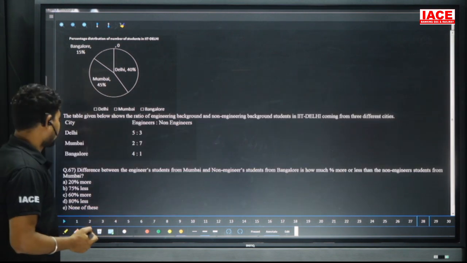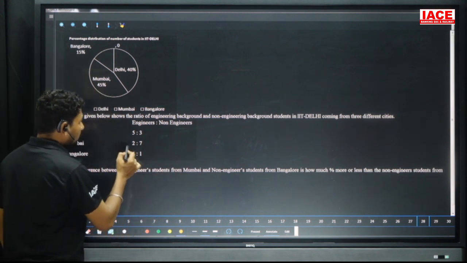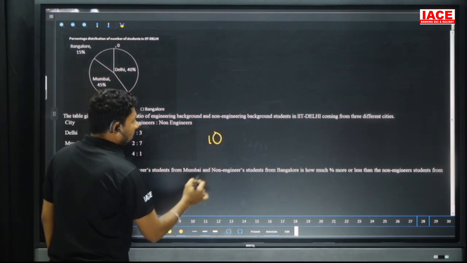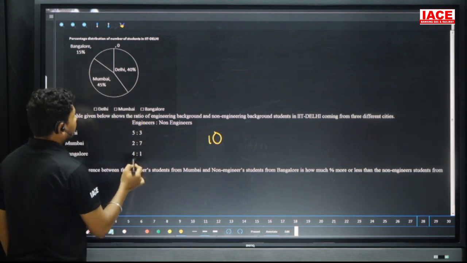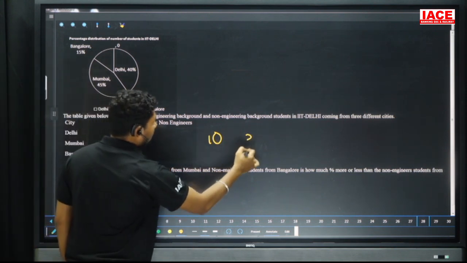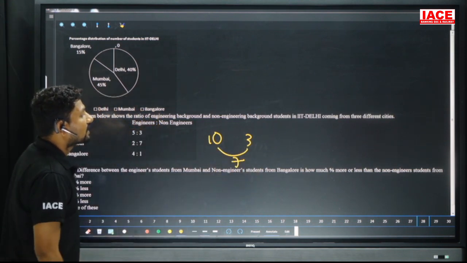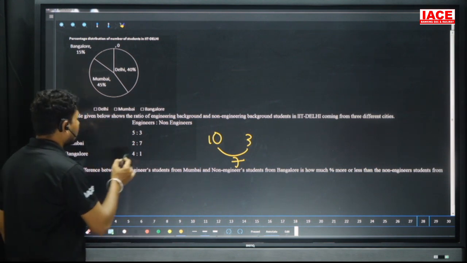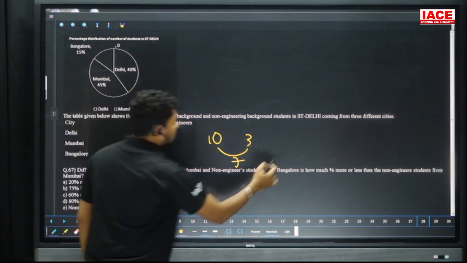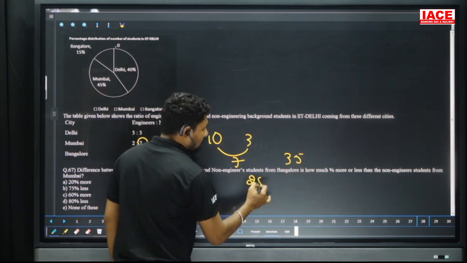Question number 67. Difference between the engineer students from Mumbai, engineer students from the Mumbai is 10, and non-engineer students from Bangalore. Non-engineer students from Bangalore means 5 parts is equal to, it is a 3. 10 to 3 gap is what? 7. Is how much percentage more or less than the non-engineer students from Mumbai? Non-engineer students from Mumbai is 7 parts, 35. So here 7 is less than 35. How much less? 28 less.